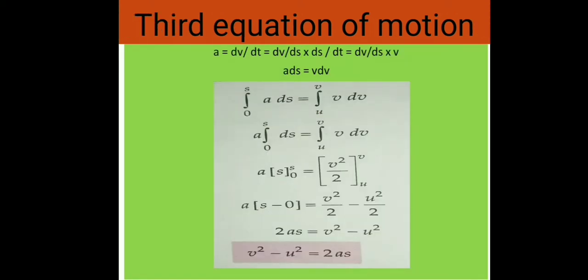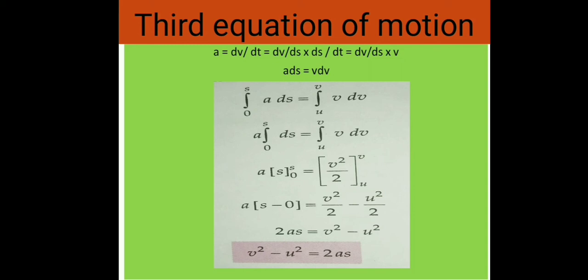Now come to the third equation of motion. By the definition of acceleration and velocity, we already know that a equals dv upon dt. Now multiply dv upon dt by ds. We get dv upon ds into ds upon dt. Now we already know that ds upon dt is equal to v. So the result will be dv upon ds into v. Now this gives a ds equals v dv.